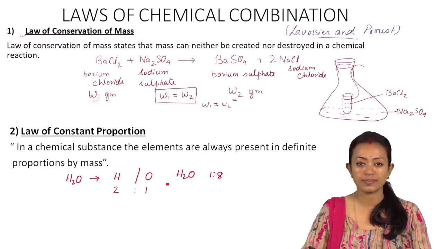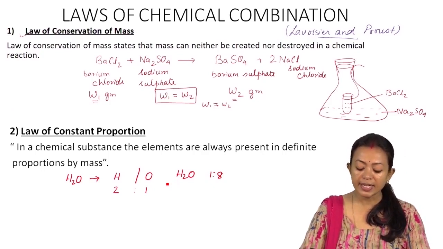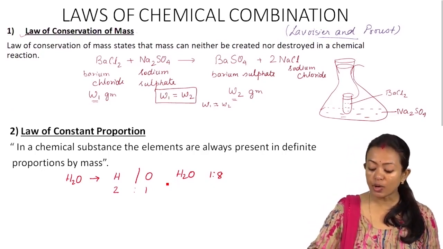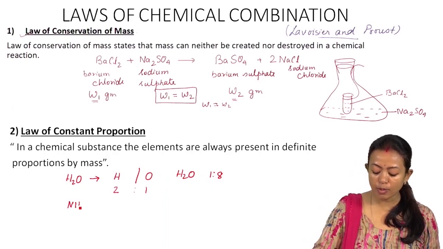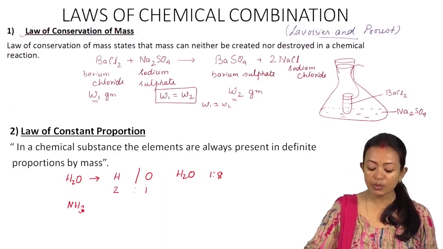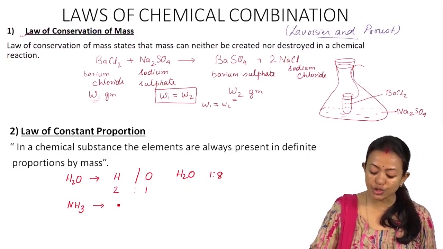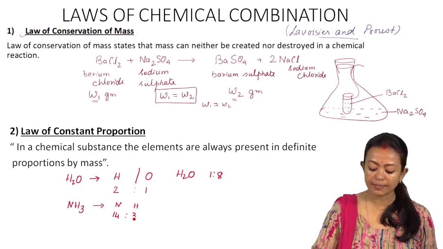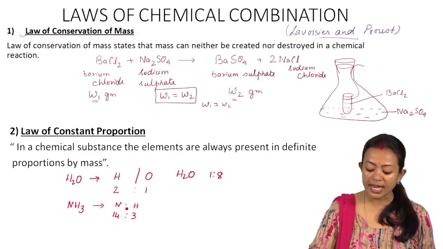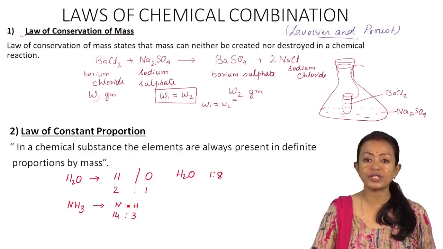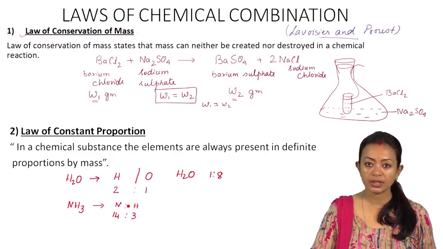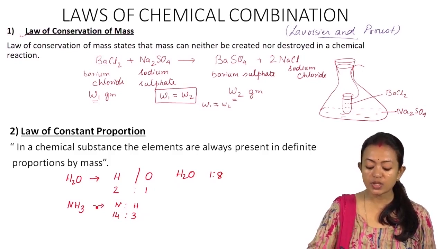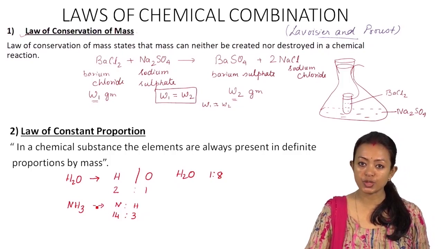constant throughout. Fine. Similarly, if you take ammonia, what is the chemical formula of ammonia? NH3. Then we find that the ratio by mass between nitrogen and hydrogen is 14:3, and this ratio between nitrogen and hydrogen would always remain constant. So this is what the law of constant proportion is all about.